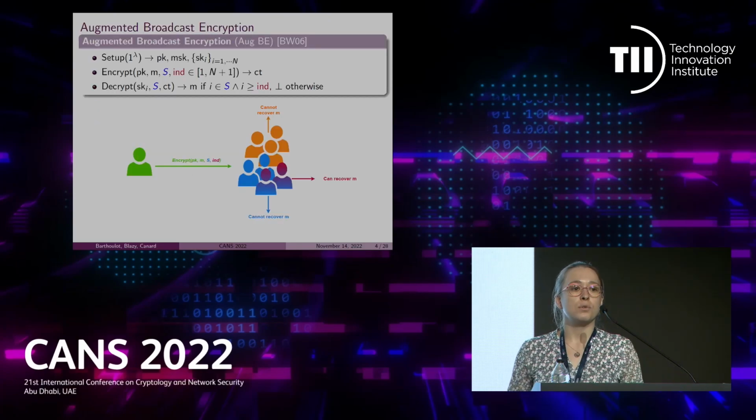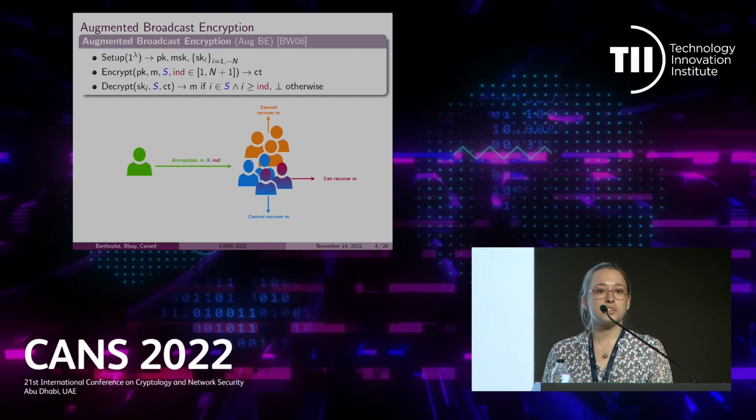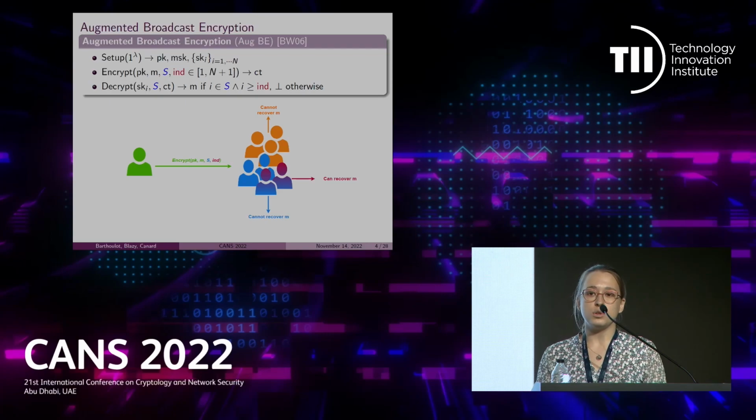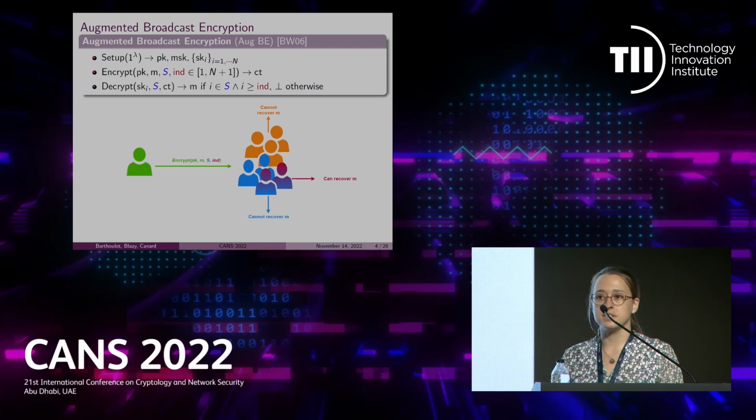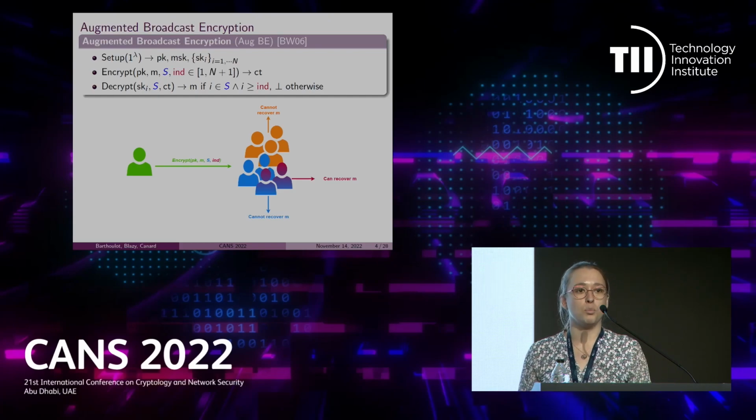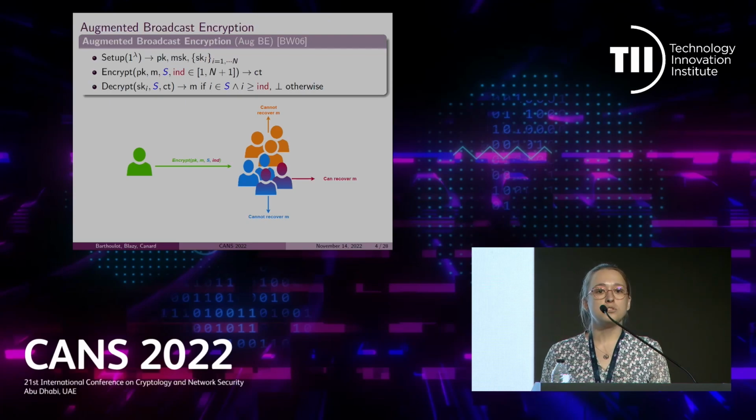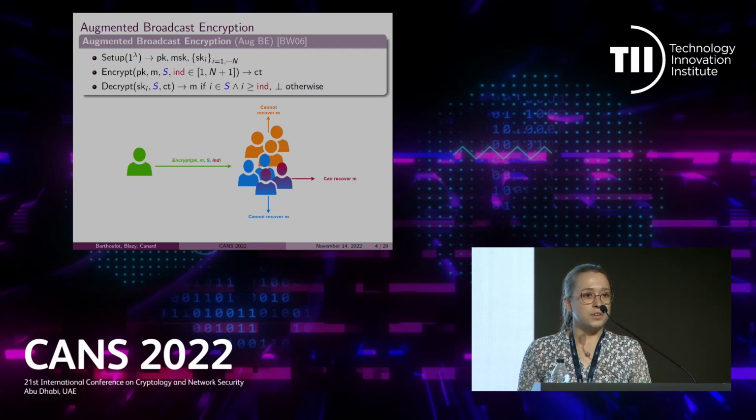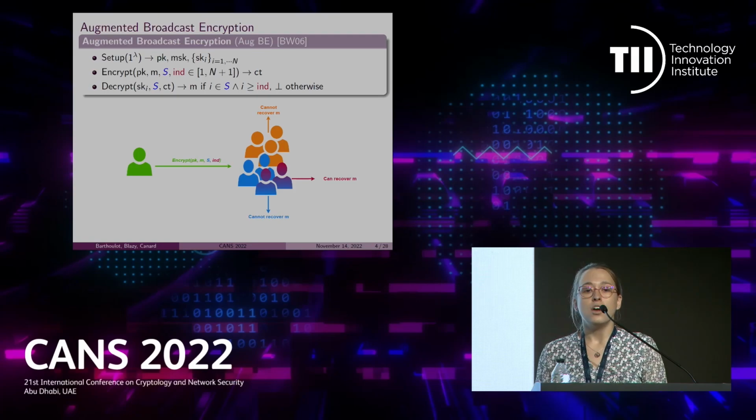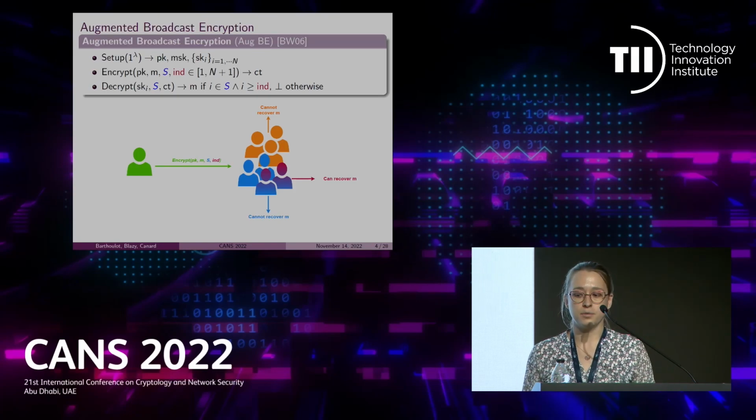The second primitive we will talk about is called augmented broadcast encryption, or AUGBE for short. An augmented broadcast encryption scheme is a broadcast encryption scheme such that the encryption algorithm takes an additional input, which is an index int that belongs to the set 1 to n plus 1. Thus, now the message is encrypted only for users in S that have an index greater or equal to int.